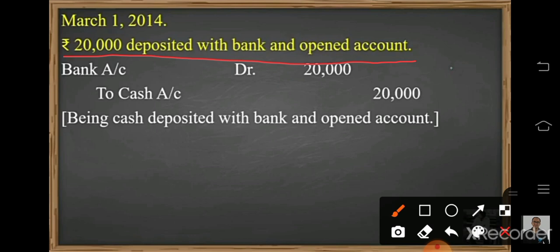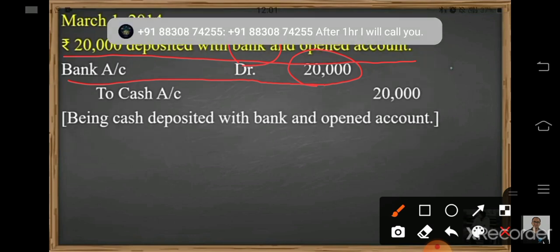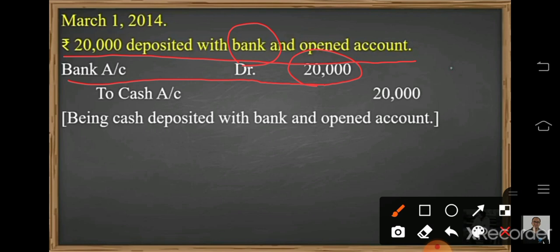So here, who is the receiver? Name of bank is given here, right? So debit the receiver, credit the giver. So here bank is the receiver, so bank account will be debited, amount will be written in the debit column 20,000. Next, when we are depositing money in the bank, the cash goes out of the business, so to cash account amount will be written in the credit column 20,000. Narration will be written as being cash deposit with the bank and open an account.